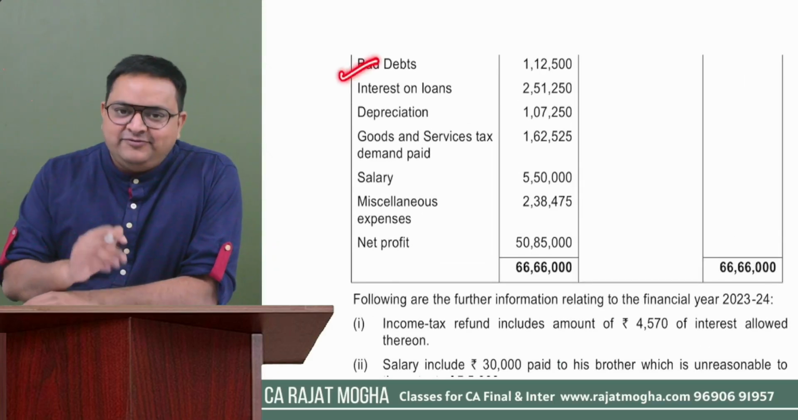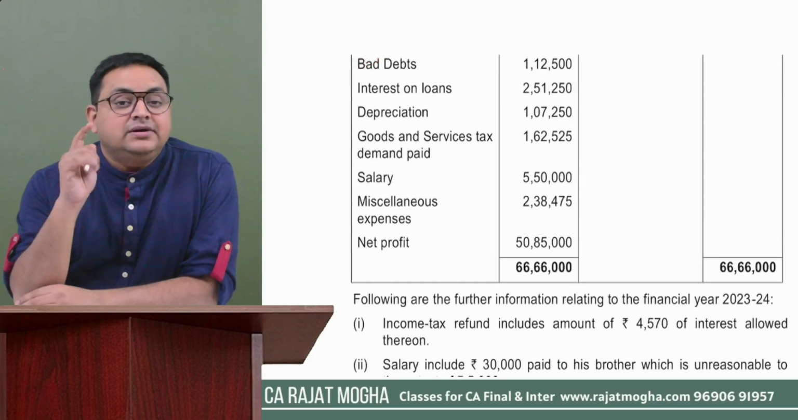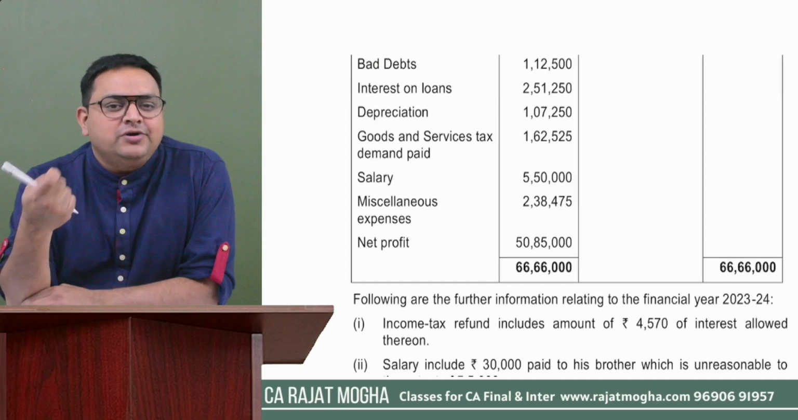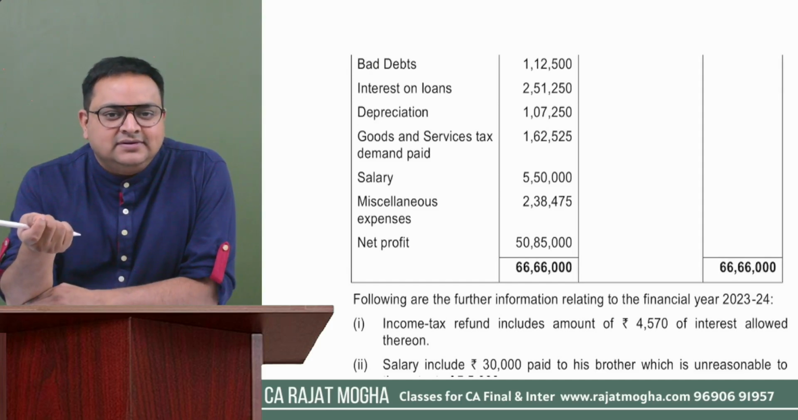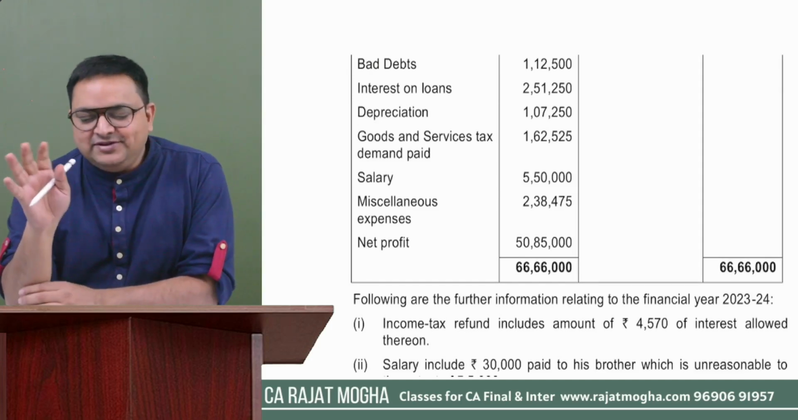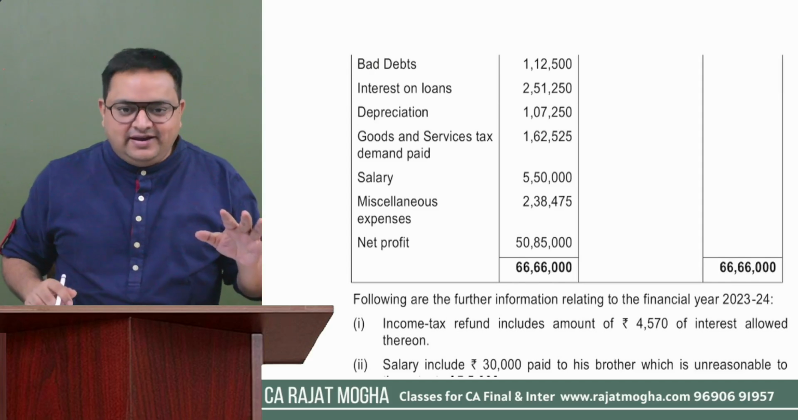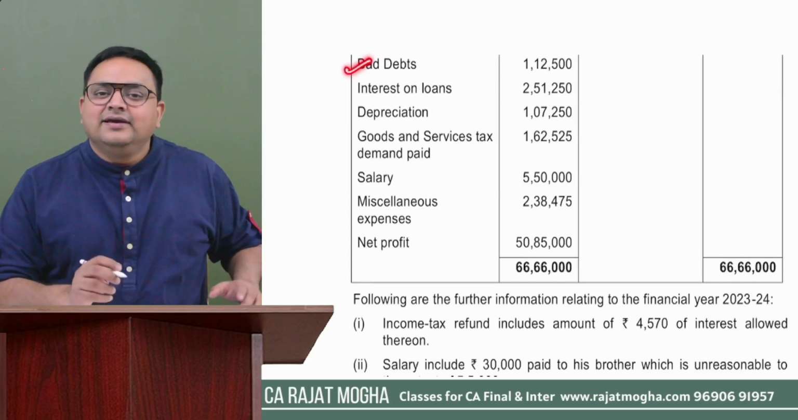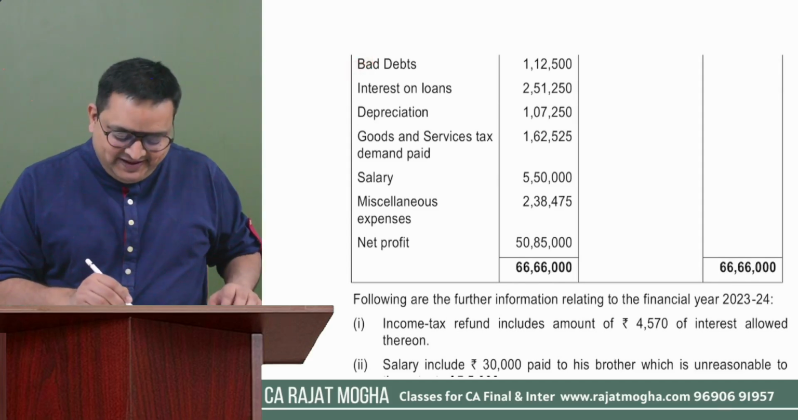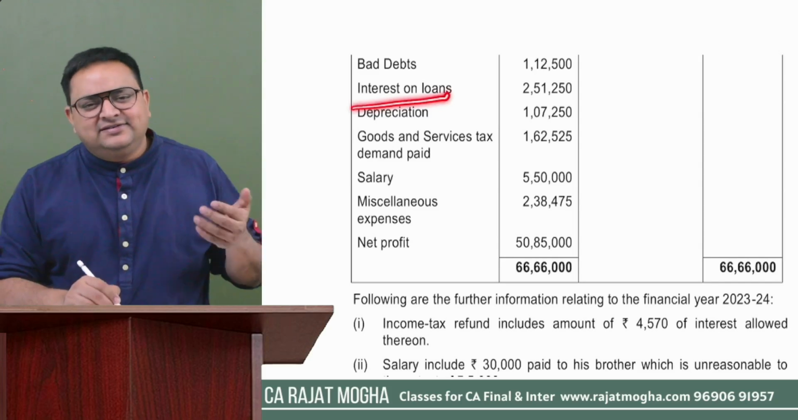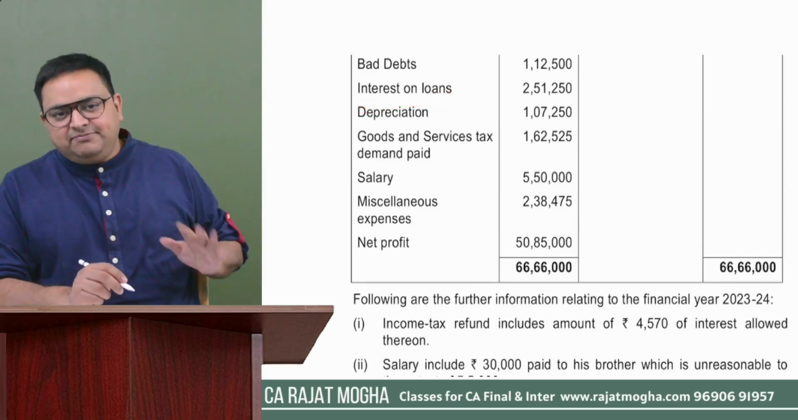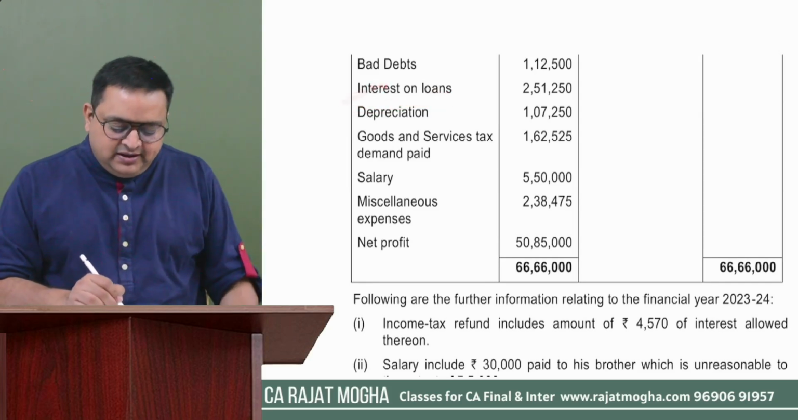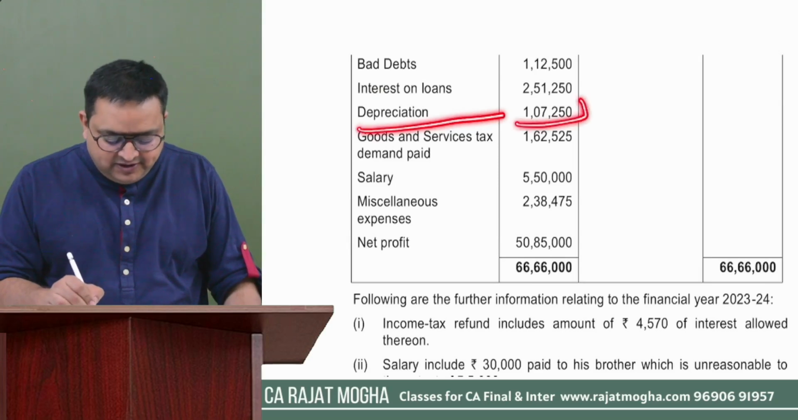We have bad debts. We understand bad debts are allowed. But tell me, if it would have been provision for doubtful debts, then we are not going to allow it, right? Provision for doubtful debts is not allowed. Bad debts are allowed under section 36. Okay. Interest on loan, again section 36. We can take a loan for our business. We can pay interest also. It is allowed. Depreciation, sir, it is allowed under section 32.